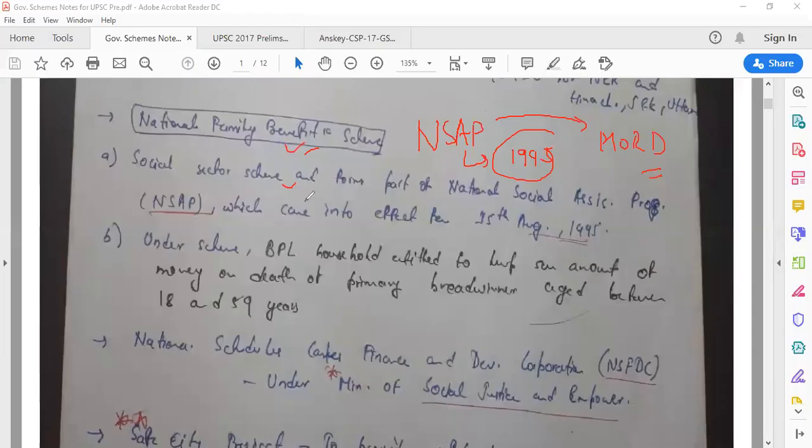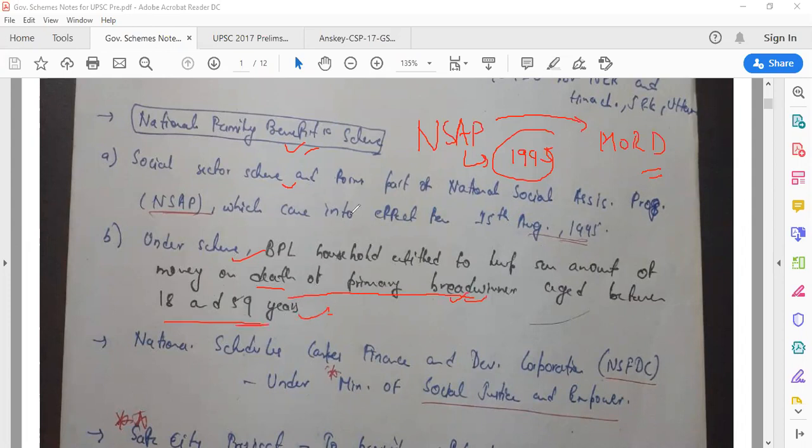So we are talking about National Family Benefit Scheme. And so what does National Family Benefit Scheme do? It's one of the components of NSAP. So under this scheme, BPL households, that is below poverty line households, are entitled to a lump sum amount from government, which is currently, I think, around 10,000 on the death of a primary breadwinner. Understand this: on the death of a primary breadwinner aged between 18 and 59 years.